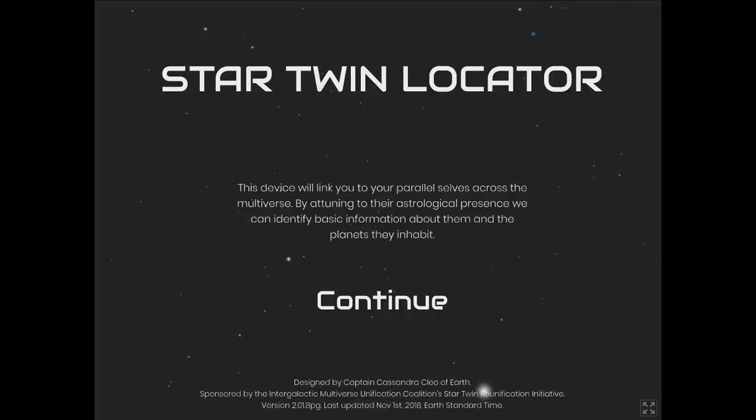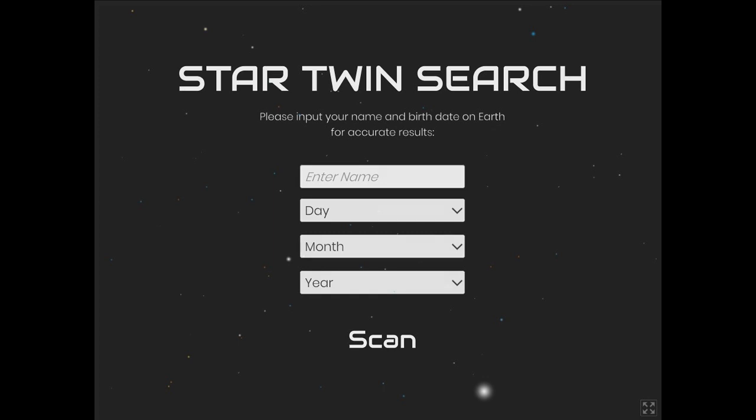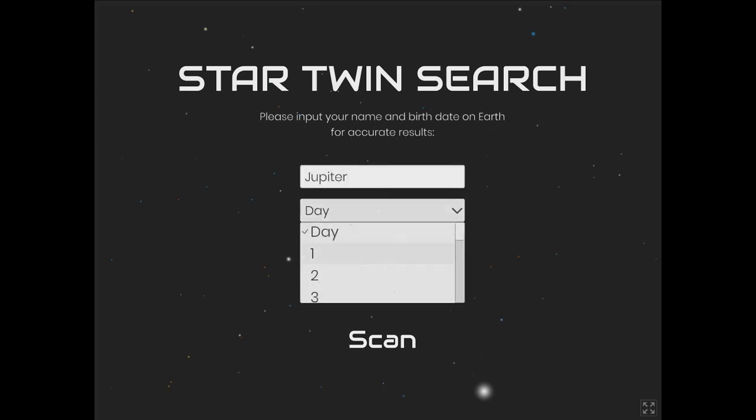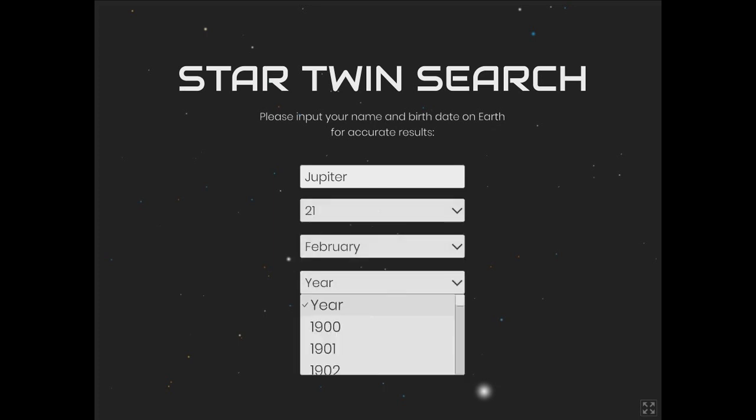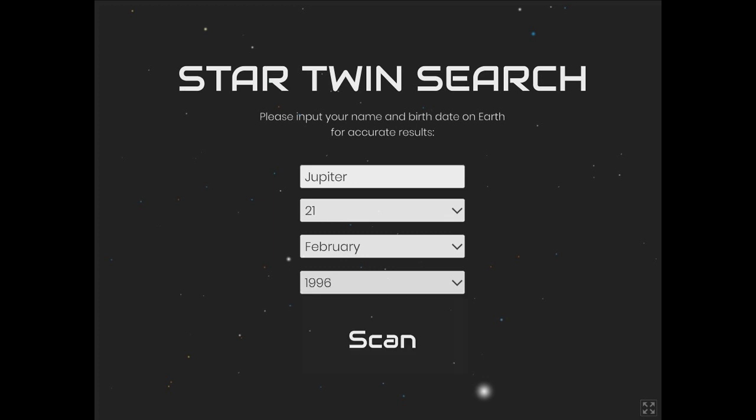We're playing Star Twin Locator. This device will link you to your parallel selves across the multiverse. By attuning to their astrological presence, we can identify basic information about them and the planets they inhabit. So, my name, please input your birthday. Okay. Oh, this doesn't scroll. There we go. I was just not scrolling well. It's okay. There we go.